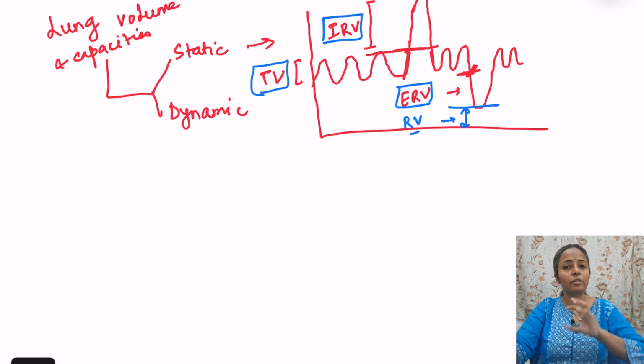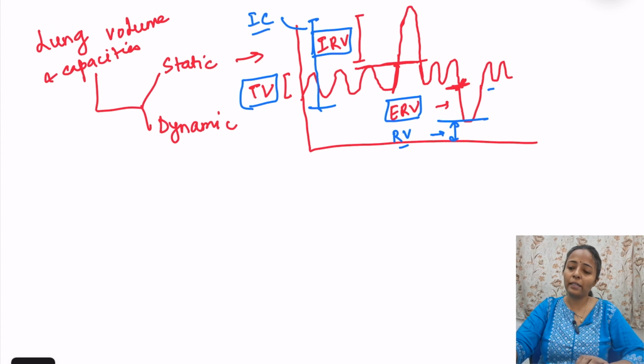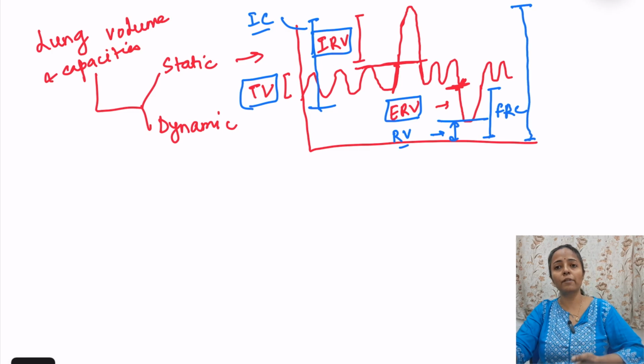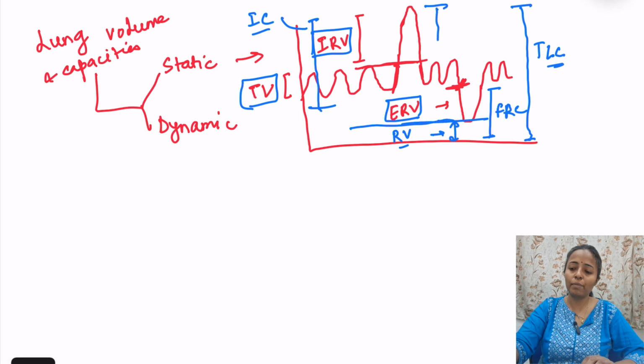ठीक, तो ये तो हो गया lung volumes. Then there are capacities. What are the lung capacities? इसमें we just have to add. When we add inspiratory reserve volume and the tidal volume, it is known as inspiratory capacity. Then when we add expiratory reserve volume and the residual volume, it is known as functional residual capacity. पूरा ले ले, how much air is present in the lungs totally? When we take deep inspiration, then total amount of air which is present in the lungs, that is known as total lung capacity. And what is vital capacity? Vital capacity is this much, IRV plus tidal volume plus ERV, this is known as vital capacity.